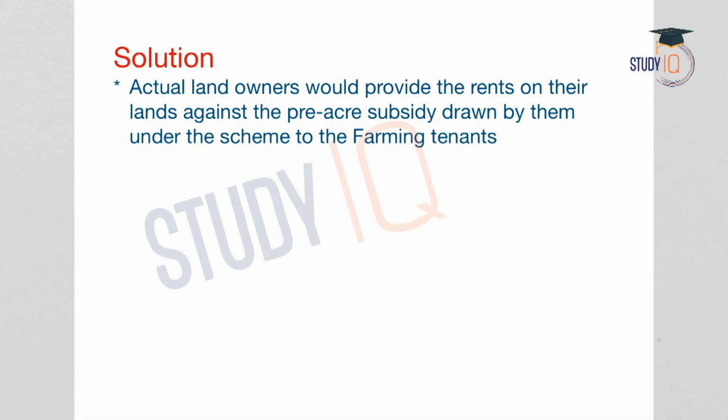Now, what is the solution to overcome these challenges? The actual landowners who provide the land for lease should adjust the subsidy amount for the rents that they collect from the farmers. So they should reduce the subsidy amount from the rent collected from the farmer. But this is a big question, whether the landowners will do this or not. But if this can be done, this scheme provided by the Telangana government can be a solution for the overpiling of procured stock in the mandis, cartelization of traders under the price deficiency scheme, and also a solution for the demand of higher MSP.